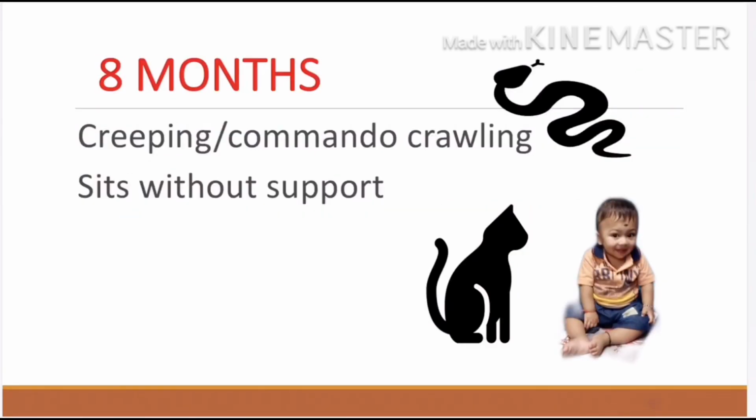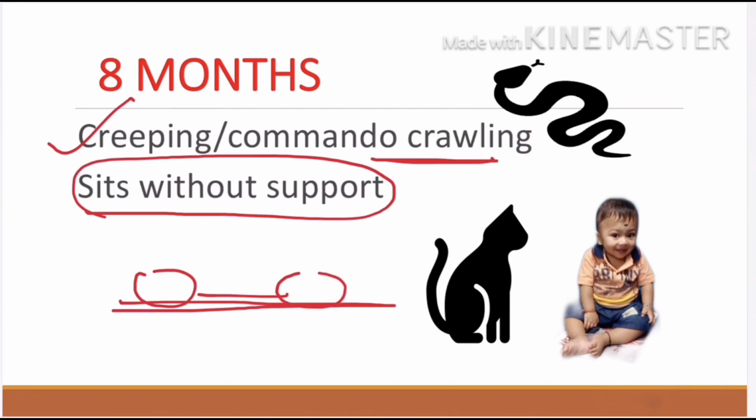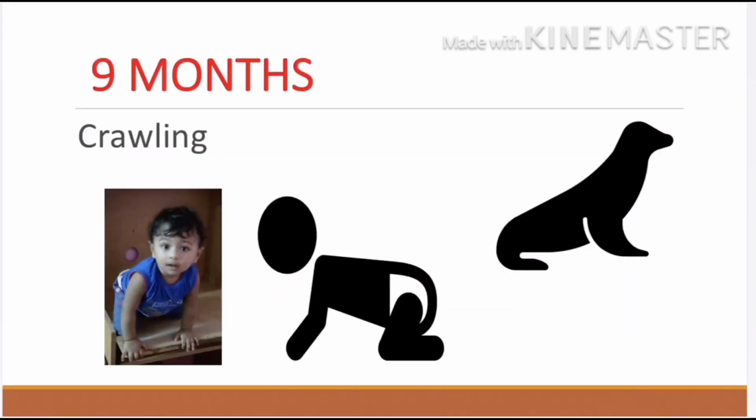At 8 months, the child sits without support, and also starts creeping, also called commando crawling. We must understand what is creeping and what is crawling. Creeping means just moving on the same plane, there is no lift off of the abdomen. Crawling is moving on hands and knees with the abdomen lifted, and crawling is achieved at 9 months of age.